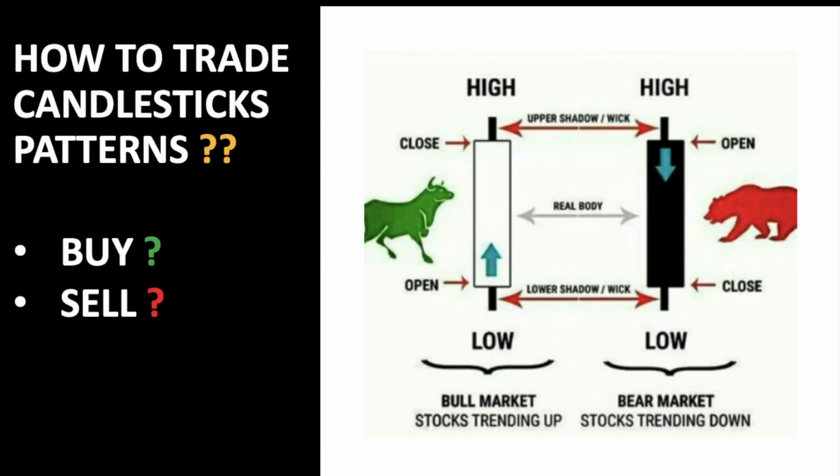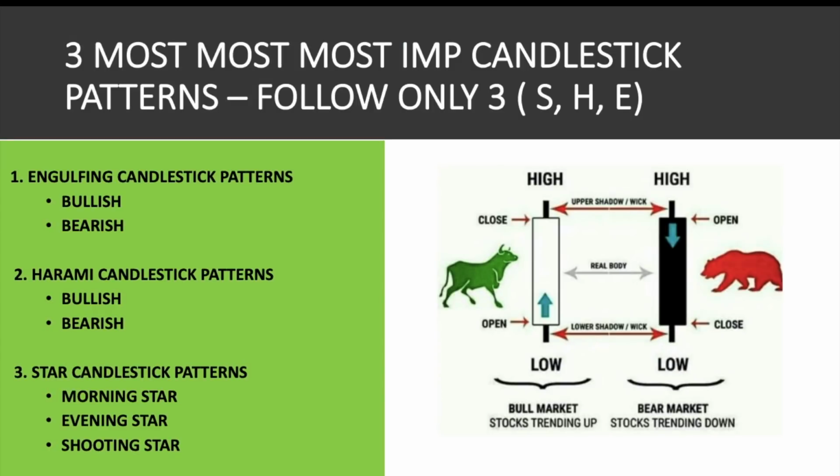When we collect these candlesticks together, it is recognized as a pattern. Using that, we'll make our decision of buying or selling, right? On those candlesticks, we have all the 16 to 20 candlestick patterns. But the three most important candlestick patterns which I follow, and which give a good amount of money to me, are these three.